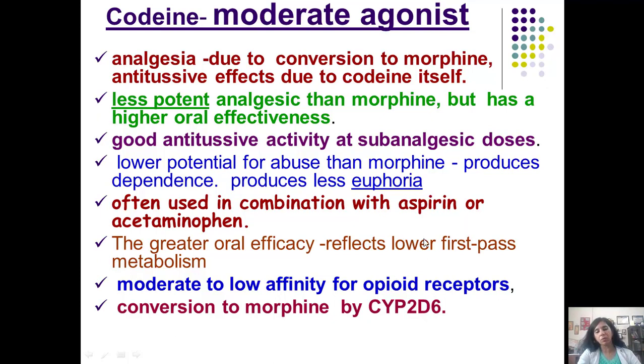Nor would they become dependent on codeine or develop any physical dependence, because morphine is not formed adequately in their bodies. So that is the relevance.